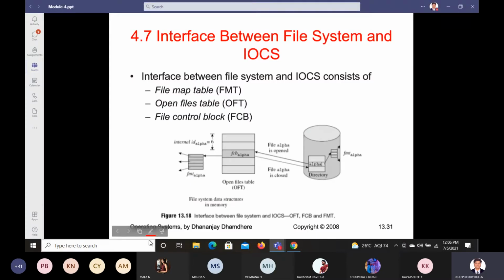We have seen three types of interfaces. What are the three interfaces? What are those three interfaces we have? All these are three data structures. So these three of them are three data structures.